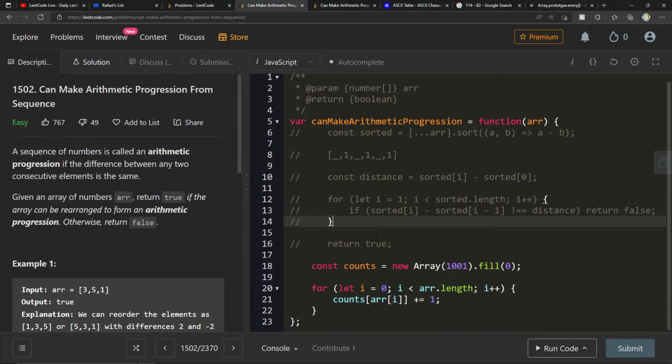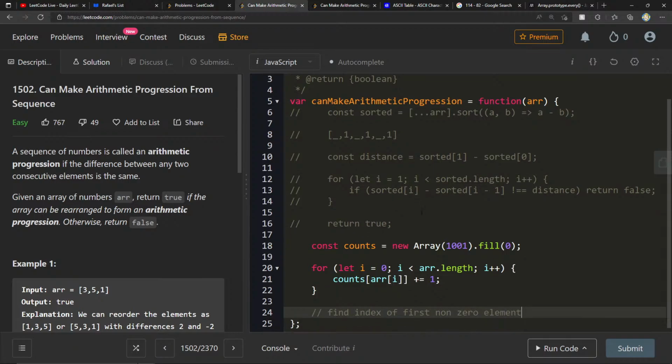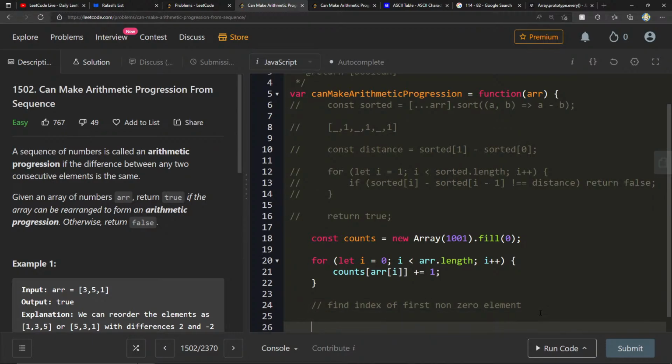Well, I guess if it's not equal to 0, find the first, so let's find the index of the first non-zero element. Then we get the distance from this one to the next one, and those should always be the same.